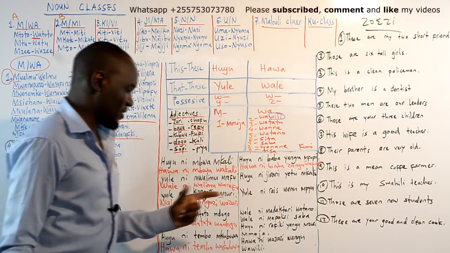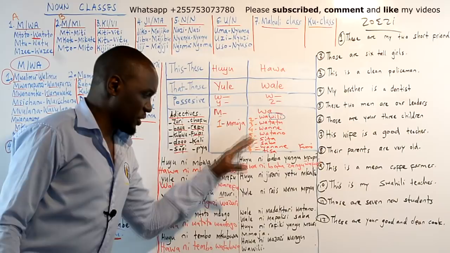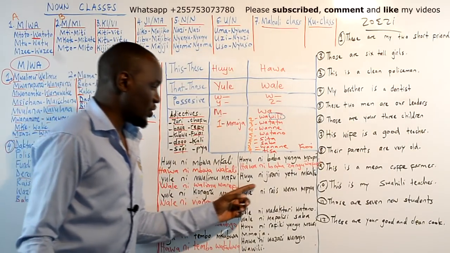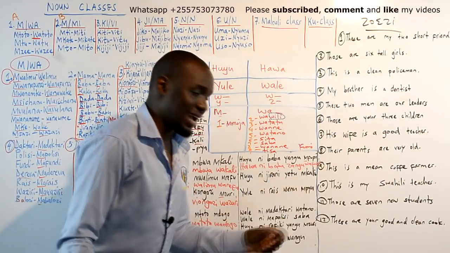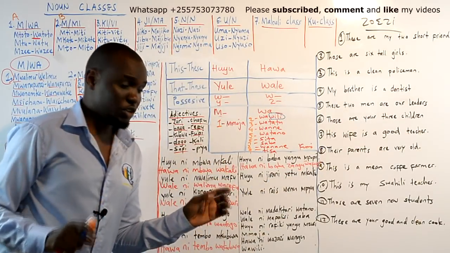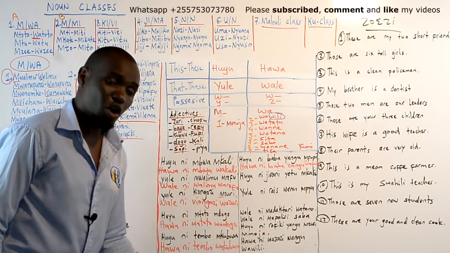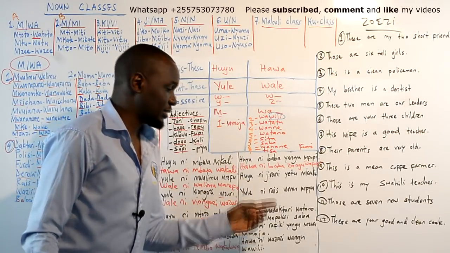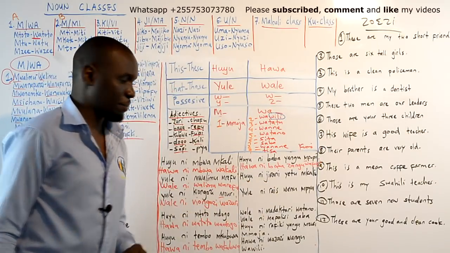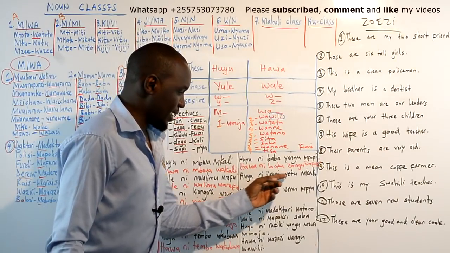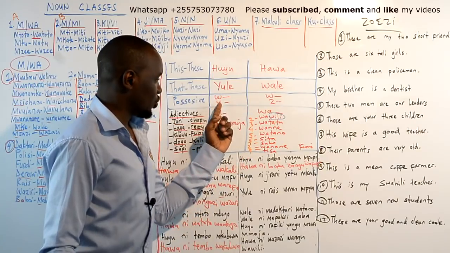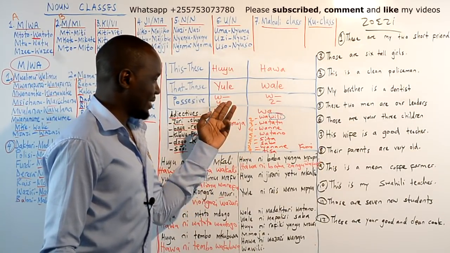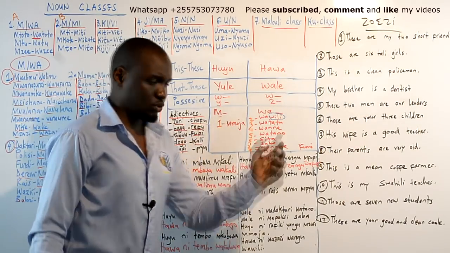Okay, let's do this. Translate for me these sentences. Huyu ni jirani yetu mkali. Pause the video, translate them all, and then play it. This is our strict neighbor. Jirani is a neighbor, and you remember jirani takes the Y, like yetu, and the plural zetu.